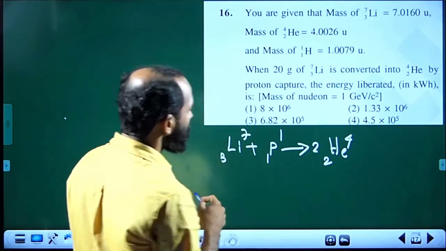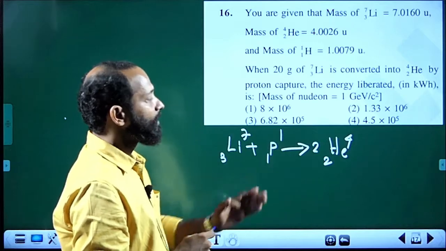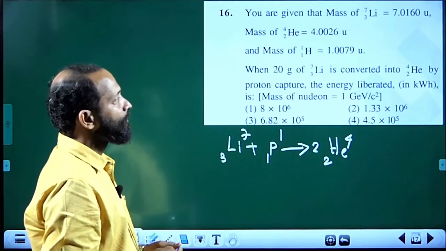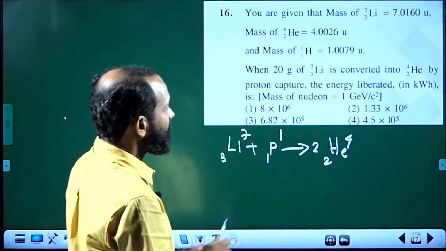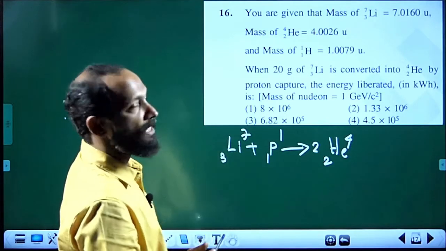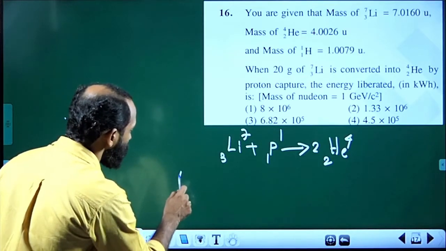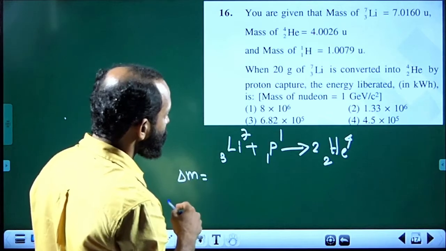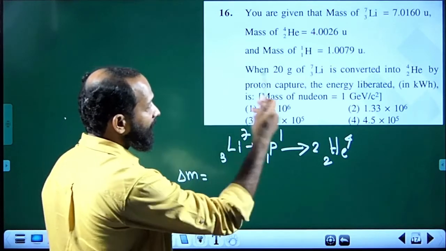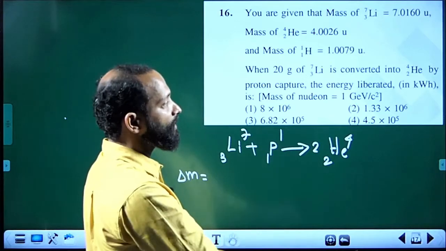Here we have learned that the total mass of the reactants must be slightly greater than the total mass of the products for release of energy. In this process energy is liberated, and that mass difference between the left hand side and right hand side is called the mass defect. So let us find out the mass defect. I am writing it in atomic mass unit first. Then the answer is needed in kilowatt hour, so before that we have to convert it into joule.